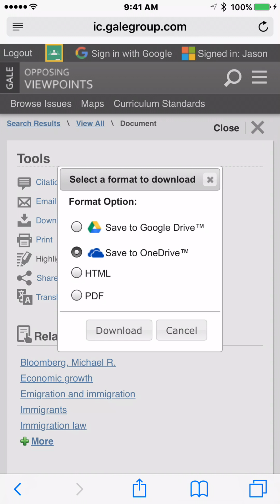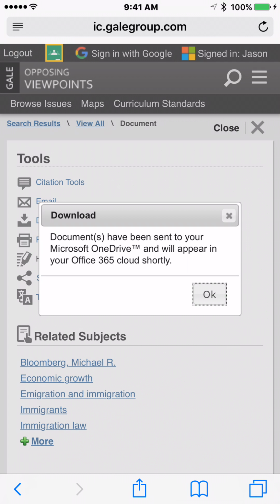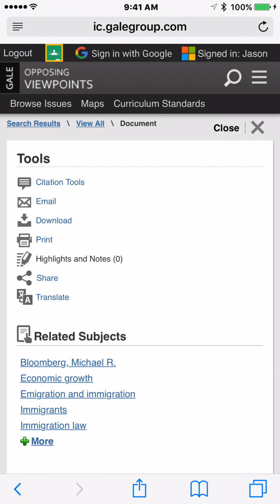Your other two choices, HTML, that's just a web page version of it. It'll open up another page in your browser. Not very helpful, to be honest, if you're on your phone. Then PDF, which will open another web browser page with a PDF. And if you're like on the iPhone, you could use iBooks to save it and stuff like that. But I think the way to go on this is saving it to your cloud storage on OneDrive. So that's what I'm going to do. I'm going to click Download. There we go. Confirmation that it's there. Cool. So if we go to OneDrive, we'll see it.